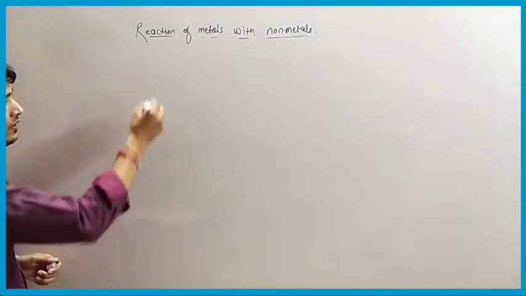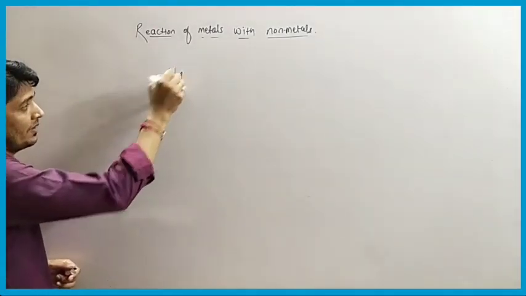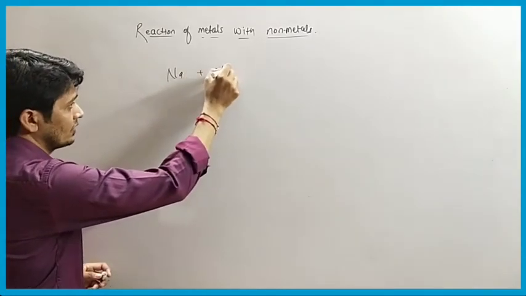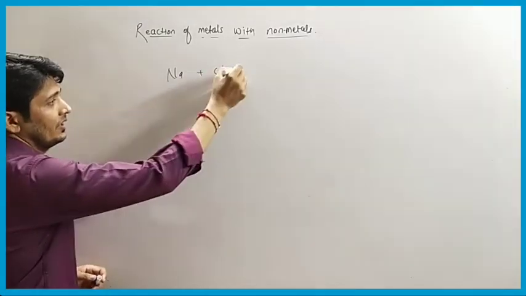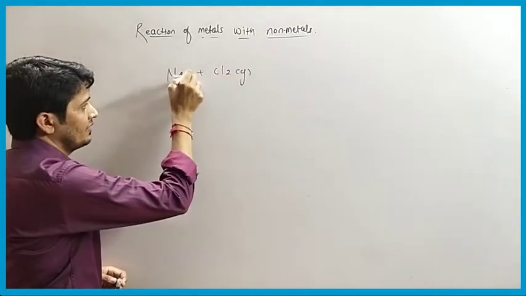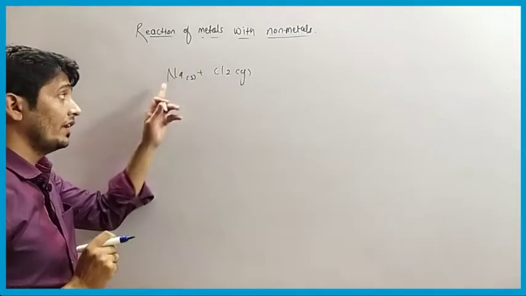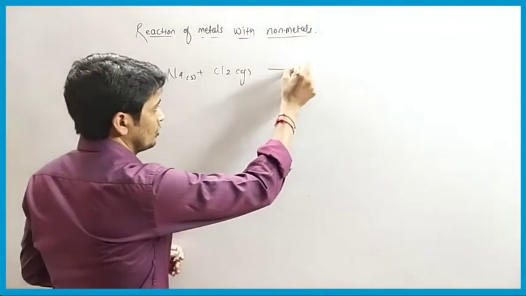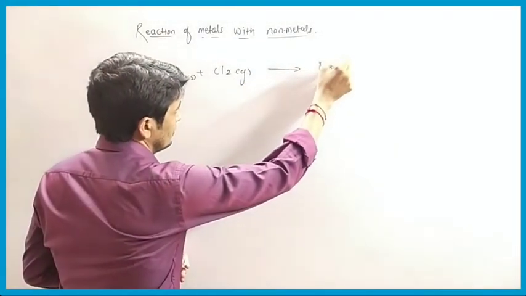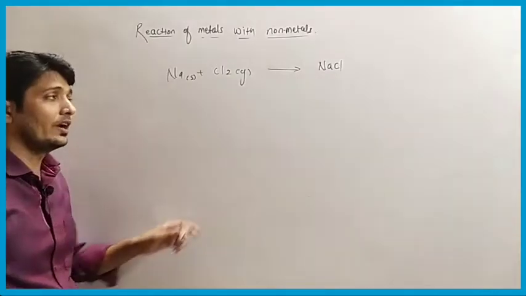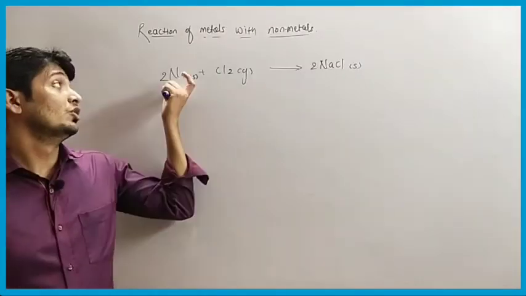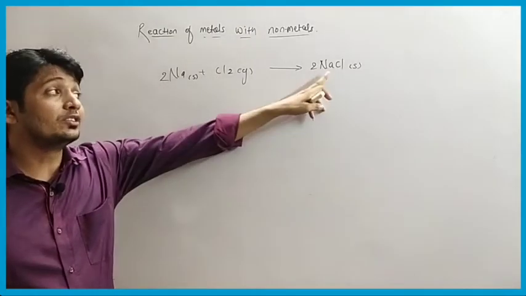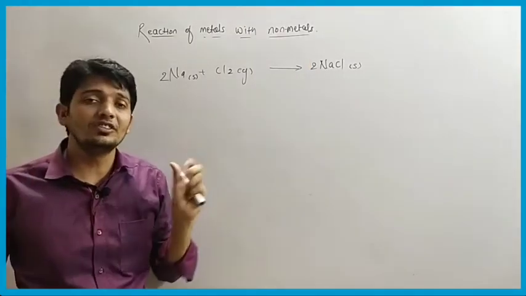Like we have sodium, which is a metal. When sodium metal reacts with chlorine gas, it forms sodium chloride, which is the salt.